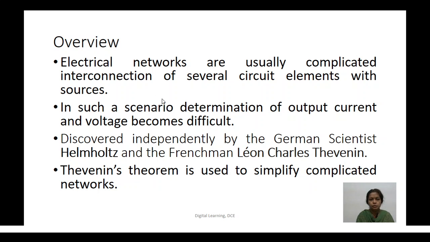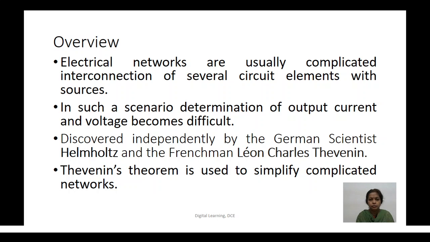So in this video, I'll be discussing Thevenin's theorem and its application. Most electrical networks are usually a complex interconnection of several circuit elements with sources. In such a scenario, determination of output current and voltage becomes difficult.